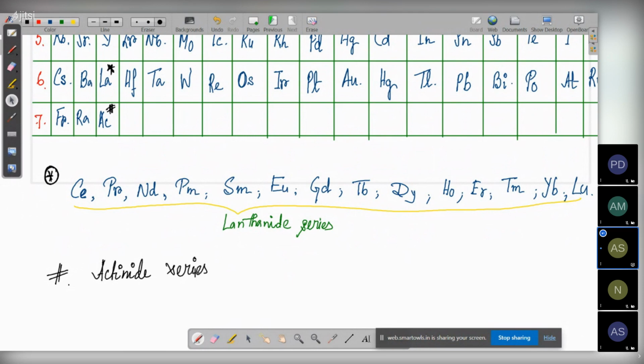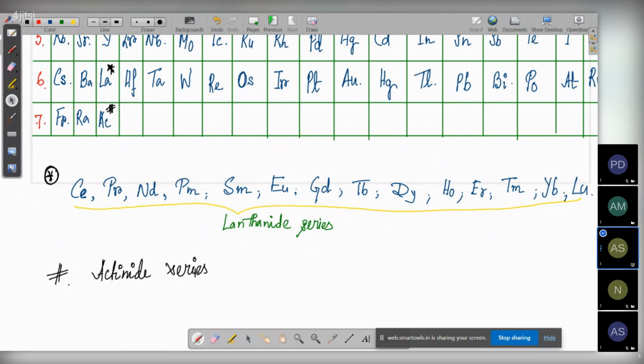Obviously, you can interchange the signs. You can put a hash, a star, anything. The basic idea is that after lanthanum you have the lanthanide series, while after actinium you have the actinide series. I hope the basic idea of the lanthanide and actinide series is clear to everyone.